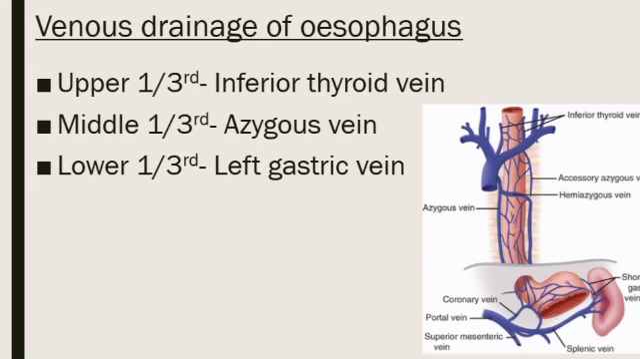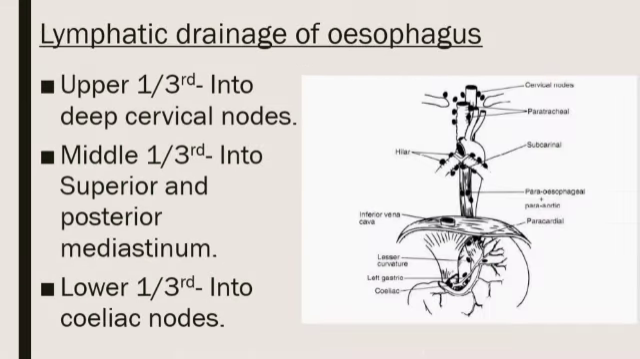Now we come to its lymphatic drainage of esophagus. The upper 1/3 will be drained into deep cervical nodes. As I explain, you can see the diagram and know what I am telling. The middle 1/3 drains into the superior and posterior mediastinal nodes, and the lower 1/3 into celiac nodes.